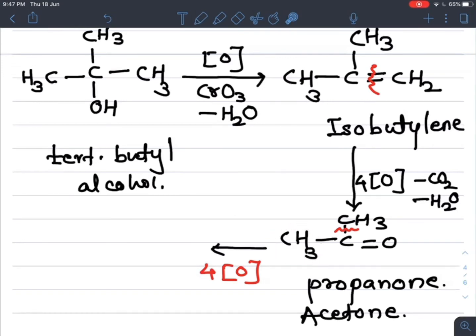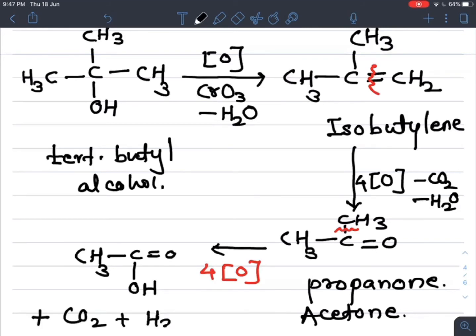See here, CH3CO as it is, and O is added to this carbon by the removal of CH3, the carbon bond breaks, and one H gets added to this oxygen. So finally we get CH3COOH, the bond breaks and an OH group is added with the removal of CO2 and H2O.